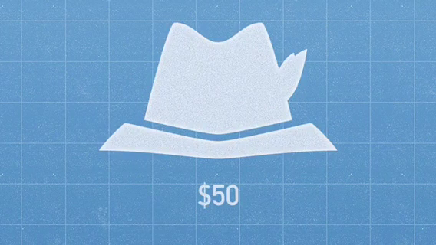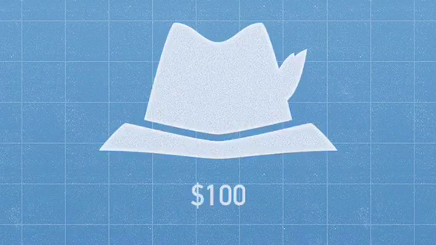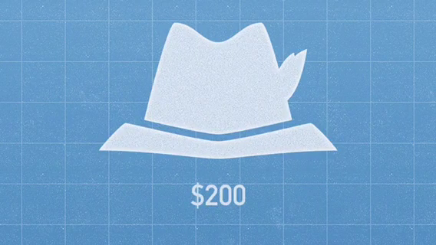For another example, let's look at the fedoras. Let's say they're really nice and they go for $50 per hat. Now, a lot of people might be interested in these fedoras, but what happens when the price changes? Let's say because of all the interest, the hats go up to $100 per hat. There are going to be fewer people that are willing and able to pay that price for the same hat. In fact, if the price keeps going up, there will just be fewer and fewer people willing and able to pay that price for the hat.